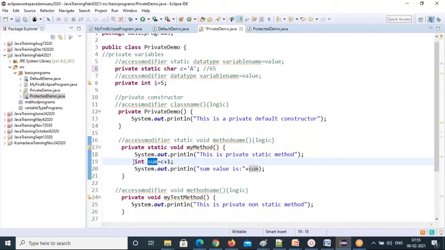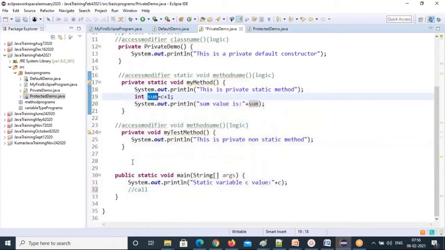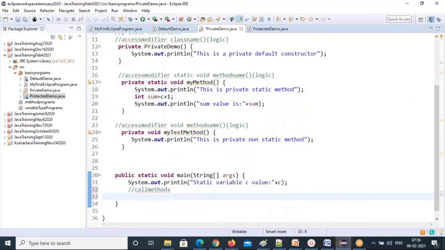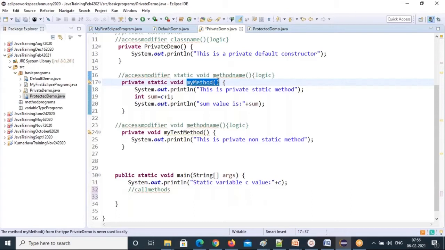See here, understand here. For the local variable, I am not using any access modifier. You should not use access modifiers for any local variables. Never ever use access modifiers for local variables. Access modifiers are not applicable for local variables. Keep this point in mind. Note it down so you don't forget. And how to call the methods? Which methods can I call? Only static methods. This is my static method name. One static method you can call in another static method directly.